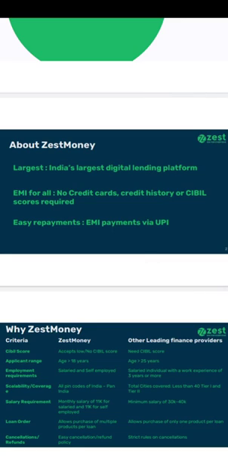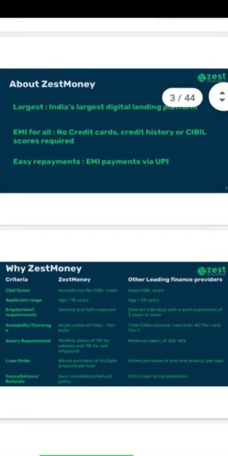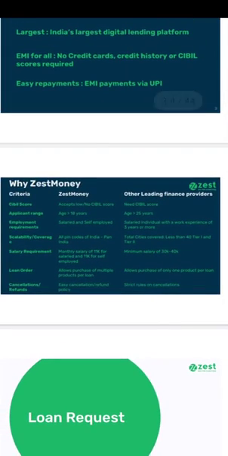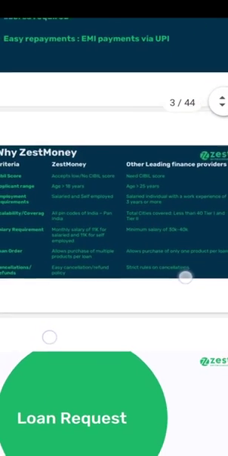Through SESMoney, we can provide EMI for all those who do not have credit card history or CIBIL scores. We can provide loans for them also, with easy repayment, and EMI payments can be made via UPI. So let's check some differences between SESMoney and other leading finance providers.